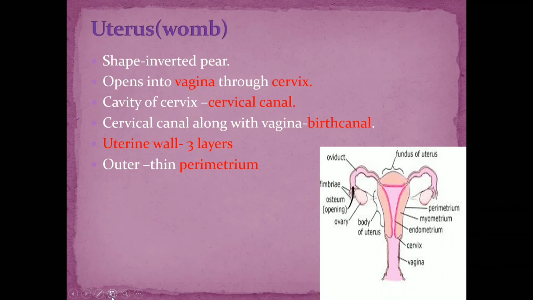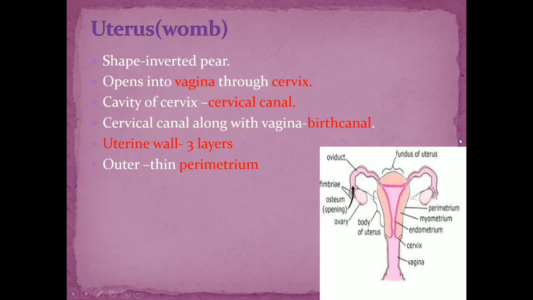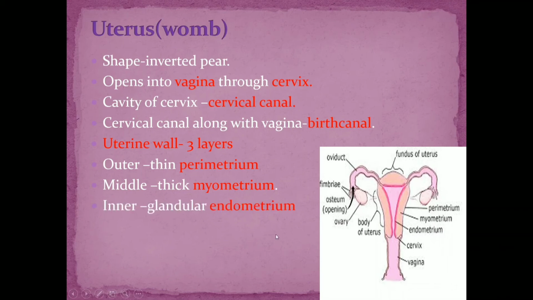The middle layer is called the myometrium. Myo stands for muscles. So the middle layer is a thick myometrium made up of smooth muscles, and the innermost layer is the endometrium, which is thin, and it is glandular in nature.